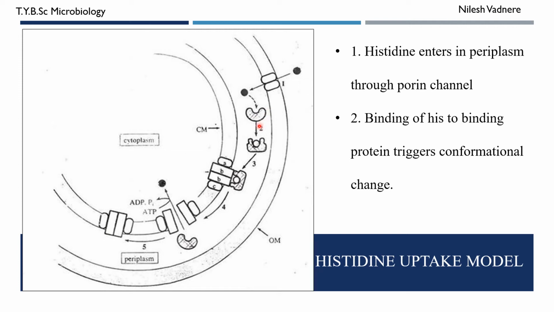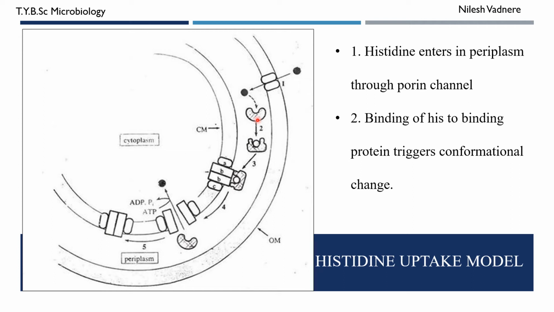It is histidine binding protein. This histidine binding protein is an allosteric protein. Allosteric protein means when it binds to a modulator molecule, it undergoes conformational change. All the proteins which undergo conformational change upon binding to a modulator molecule are called allosteric proteins.